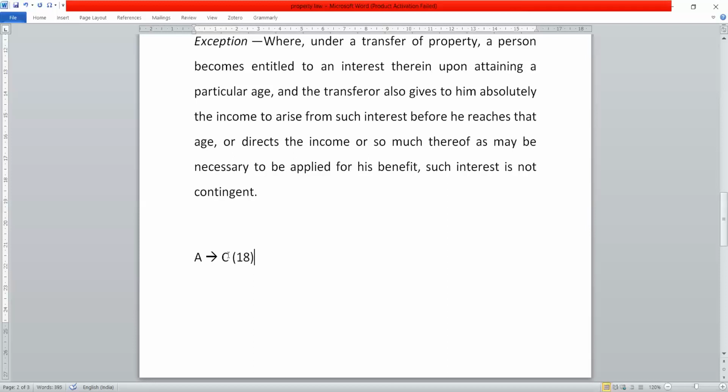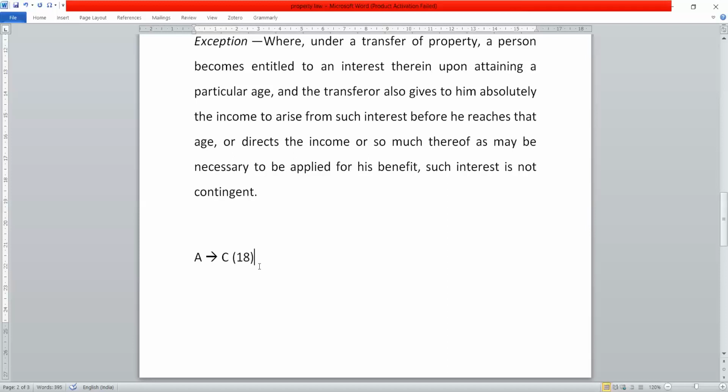A transfers the property to C, saying C will have the vested interest in the property at the age of 18 years. However, currently C is 12 years old, right? So technically the transfer says C will have the property after 6 years as per age. But A also gives C the right to use the income generated from the same property absolutely.